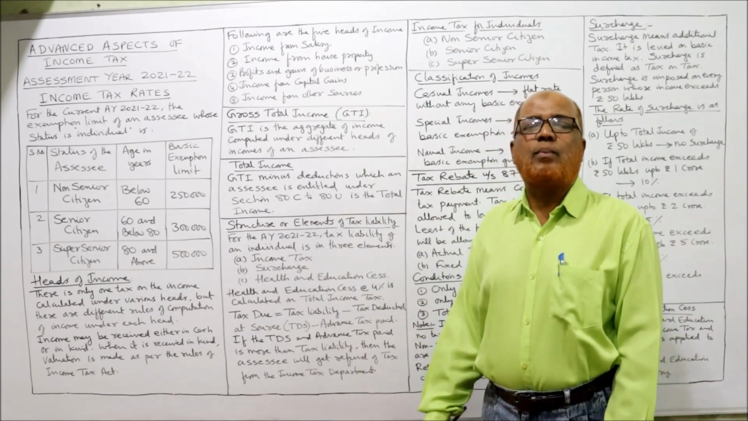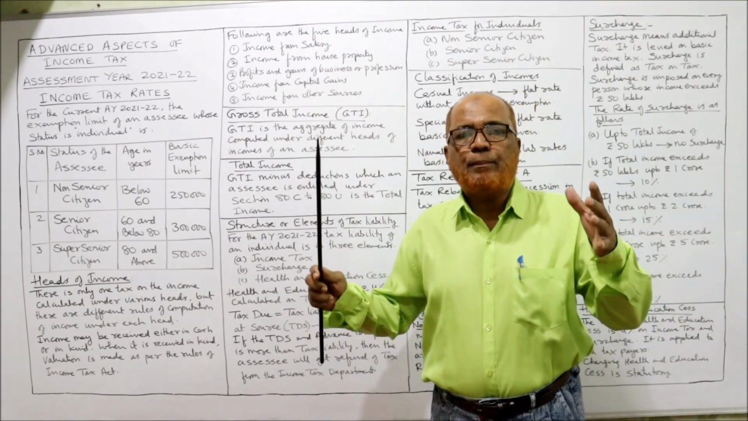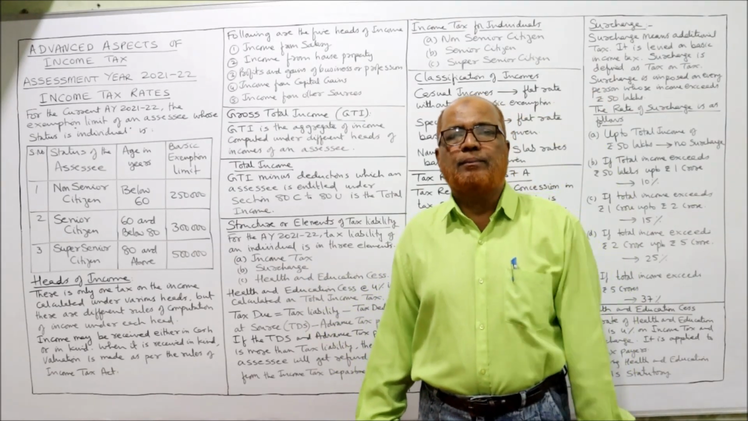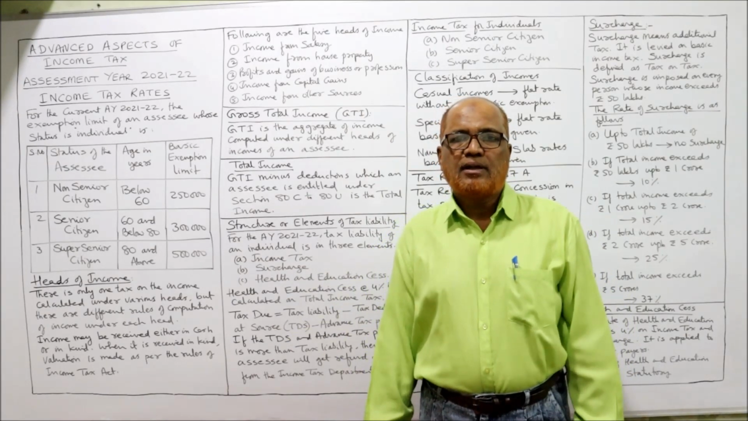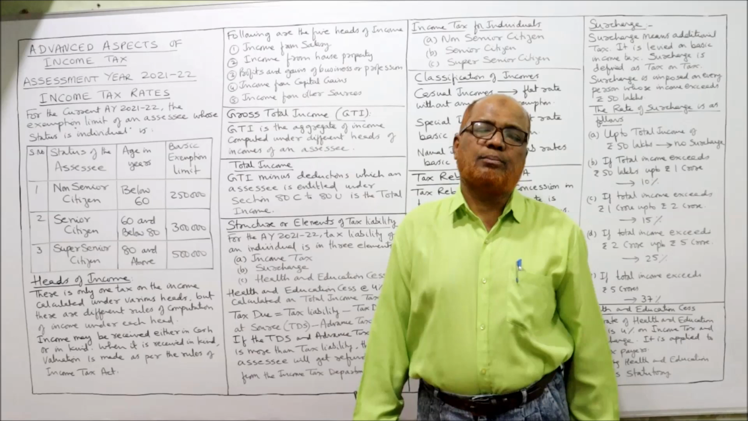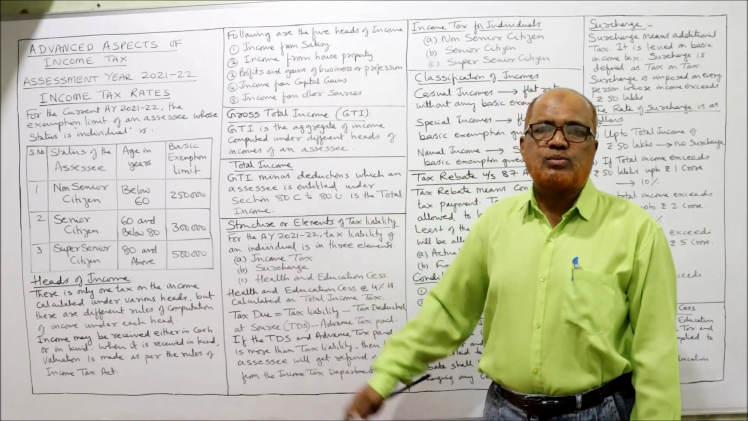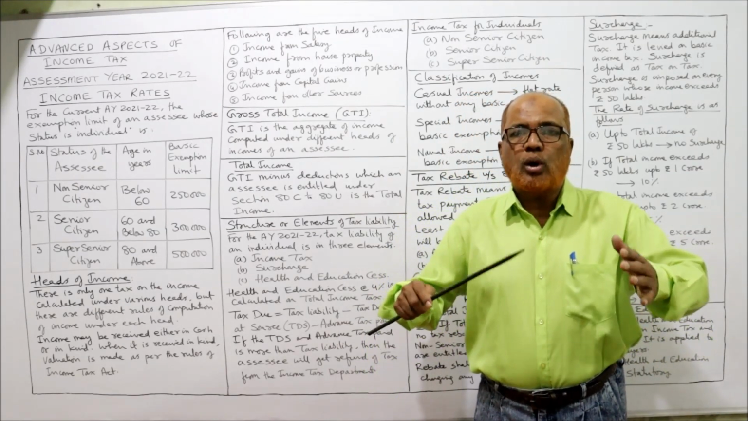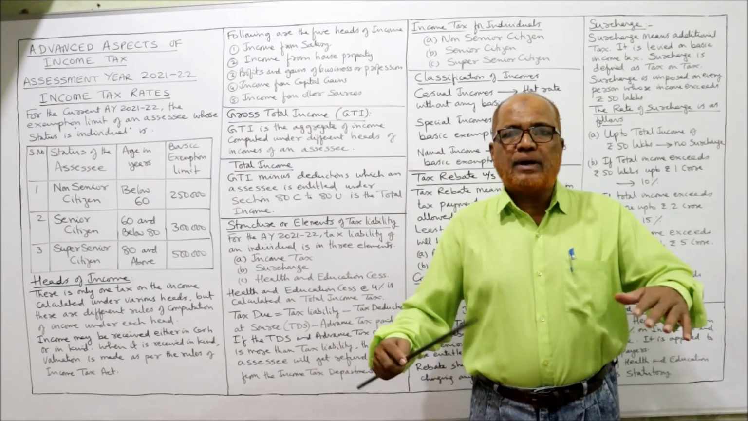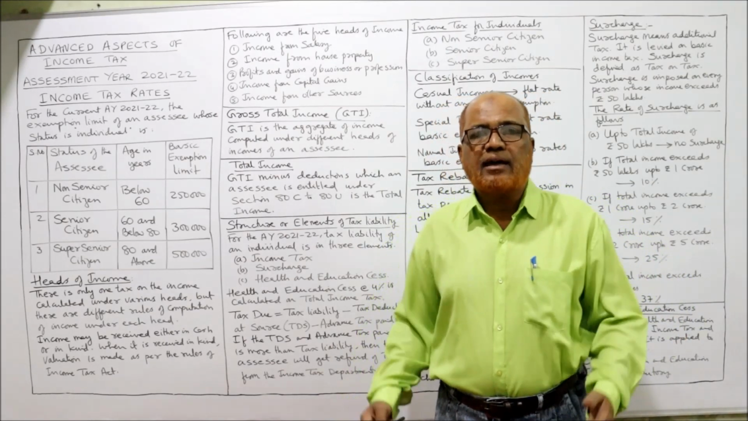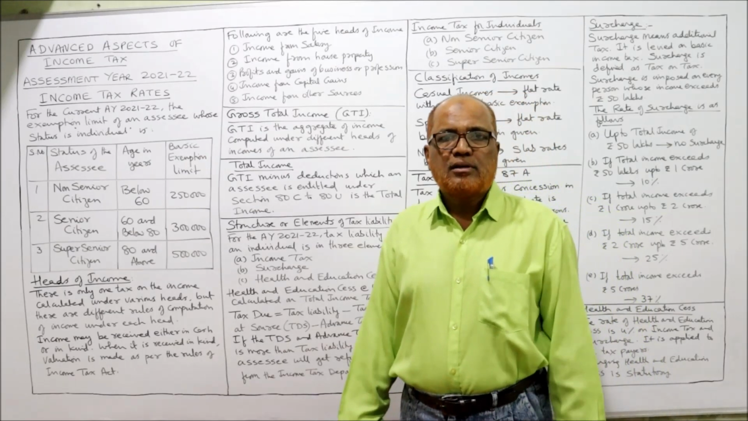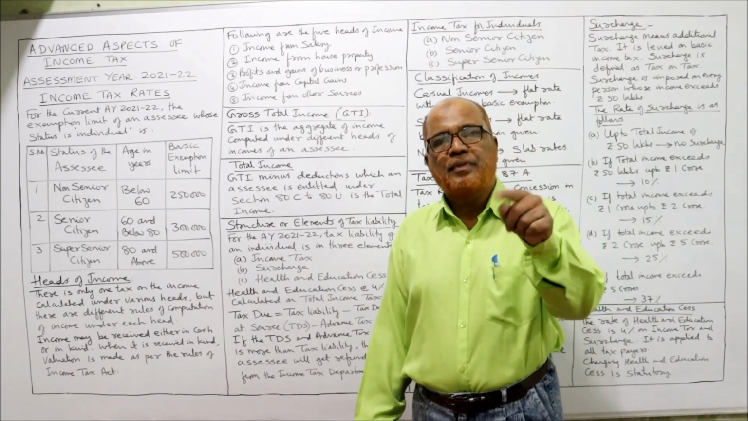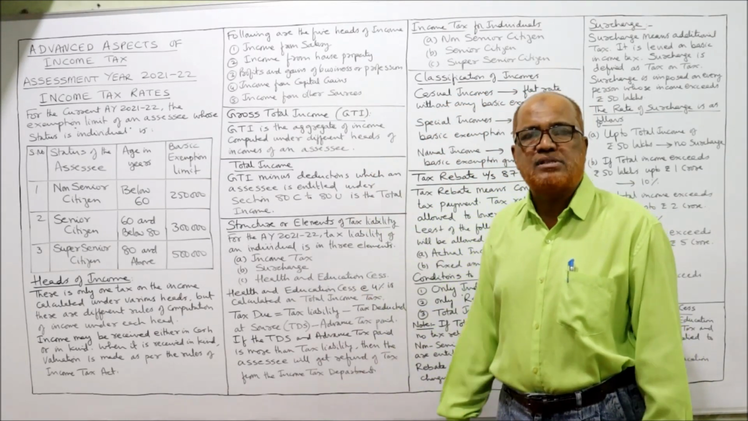Secondly, income from house property. If a person is the owner of a house property and has derived income from it by giving it on rent, that rent received from the property let out is taxable under income from house property. Then profits and gains of business and profession. A person may run his own business and earn profit, or carry on a profession like doctor, engineer, lawyer, chartered accountant. These professional people earn income, and that is also taxable under profits and gains of business and profession.